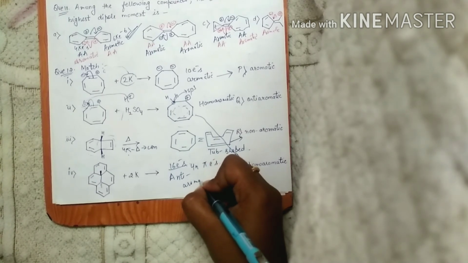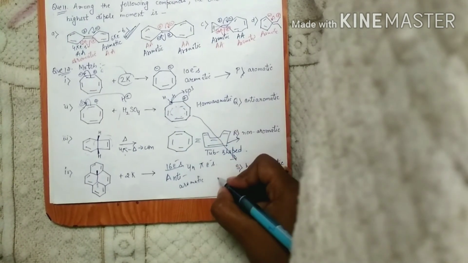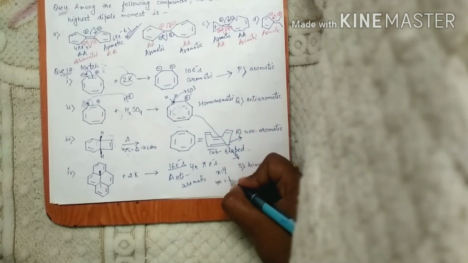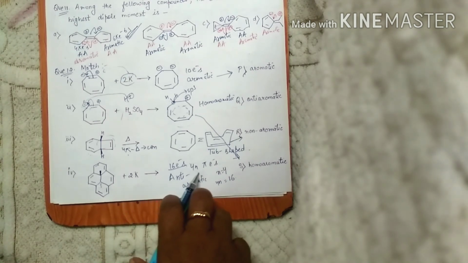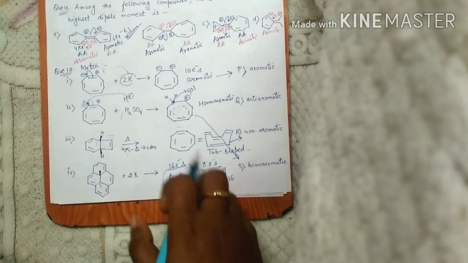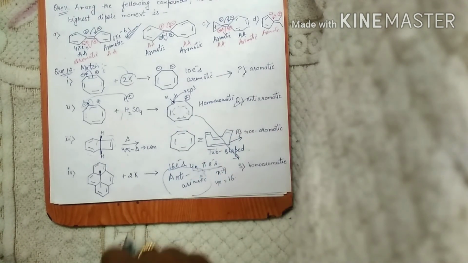So it is anti-aromatic in nature, because for the 4n pi electron rule, if you put n equals 4, then you get 4n equals 4 into 4, 16. So it is following the 4n pi electron rule, so this compound will become anti-aromatic in nature.